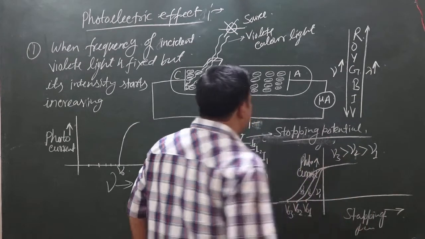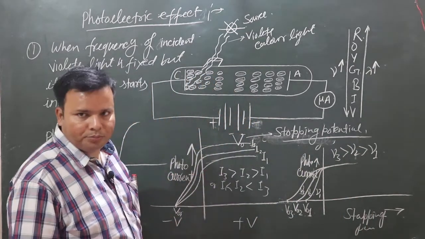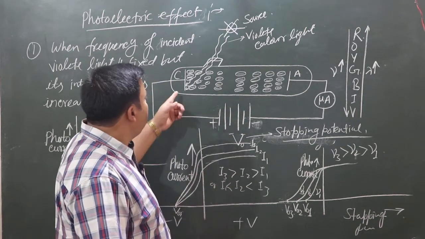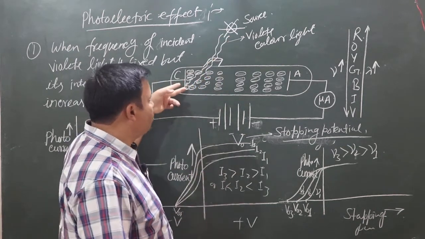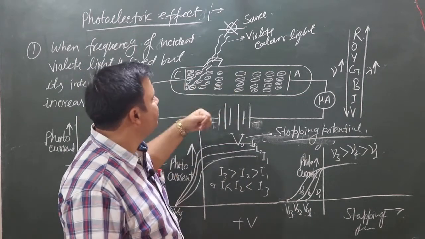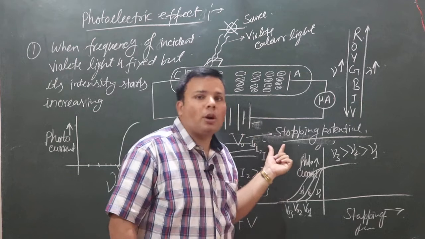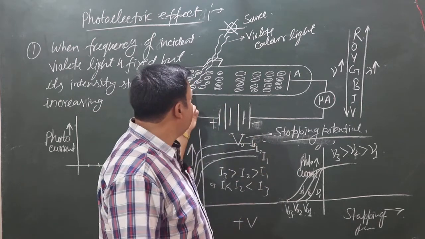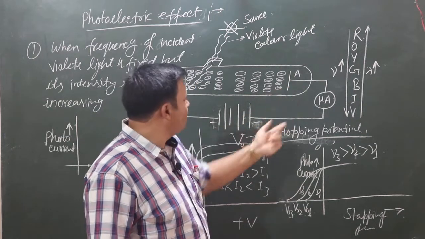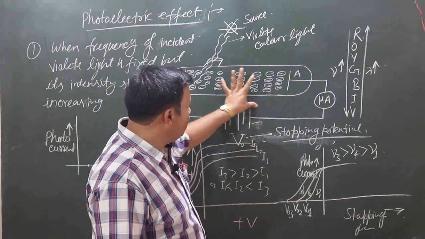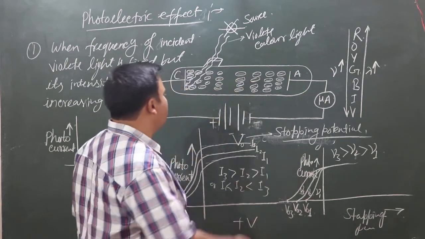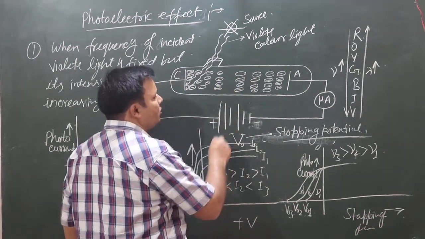Okay, so this is called stopping potential. Stopping potential means when we incident the suitable frequency, photoelectric emission will start, but if we apply stopping potential, then the collector plate is negative and the emitter plate is positive.